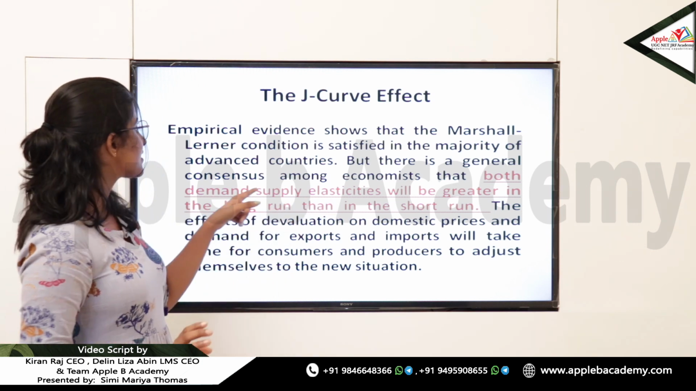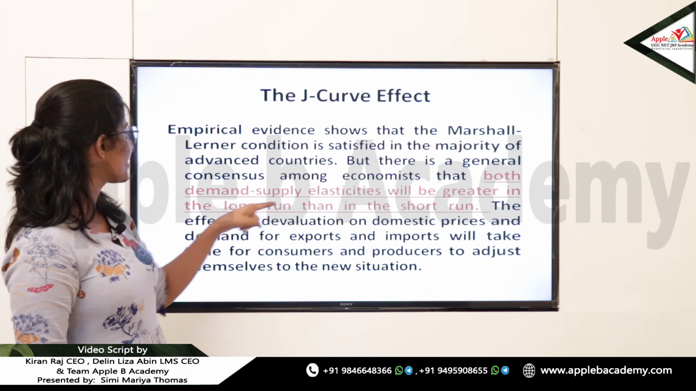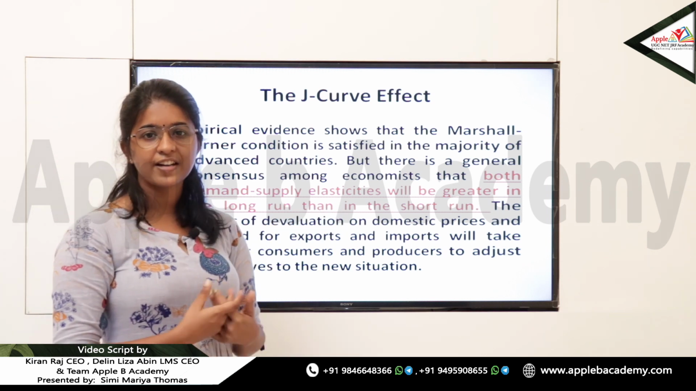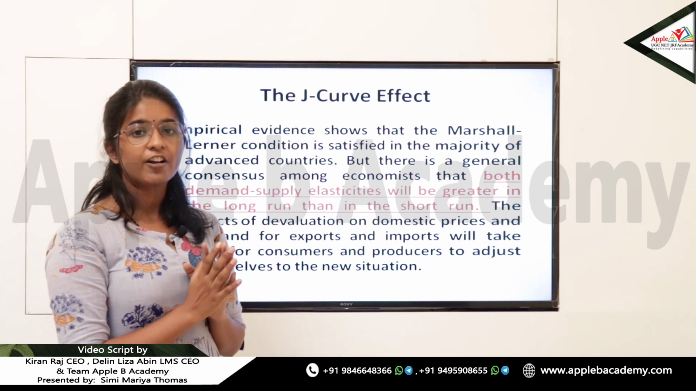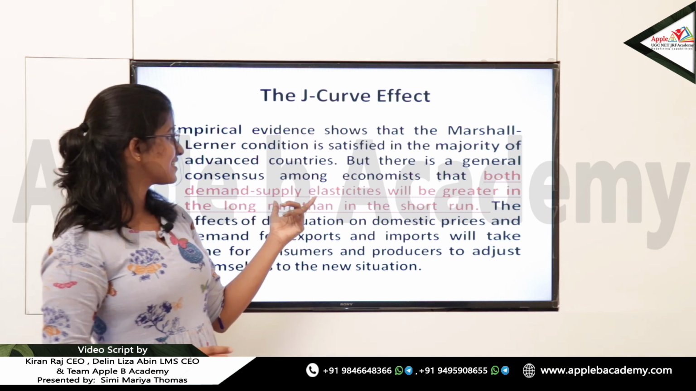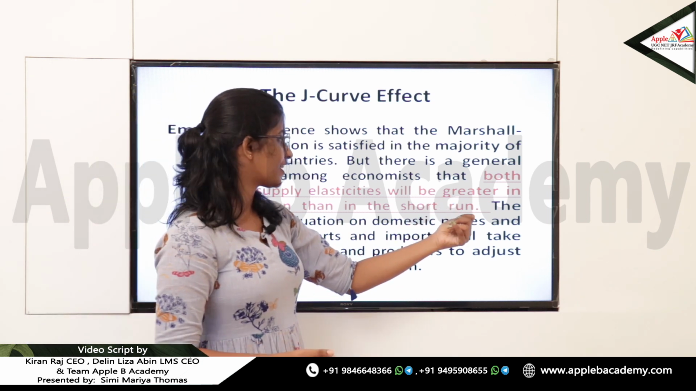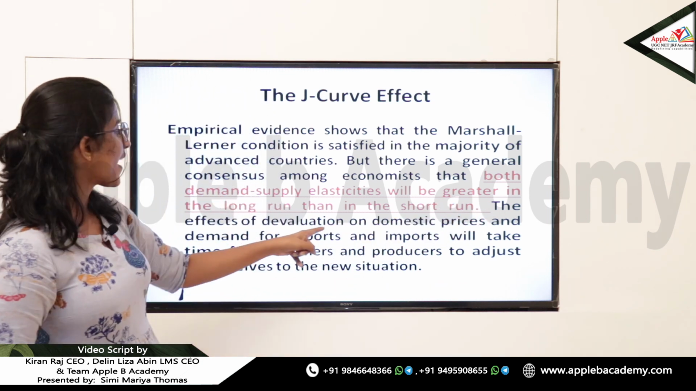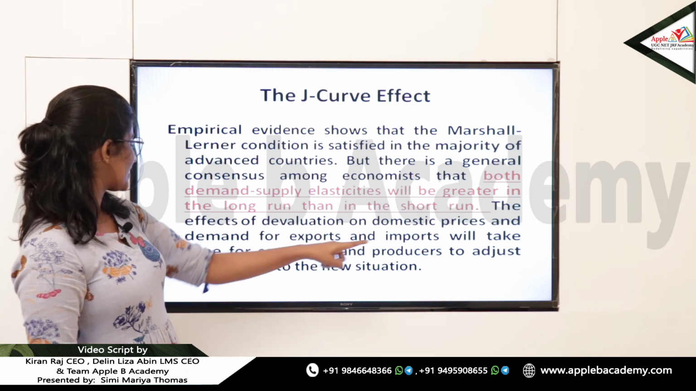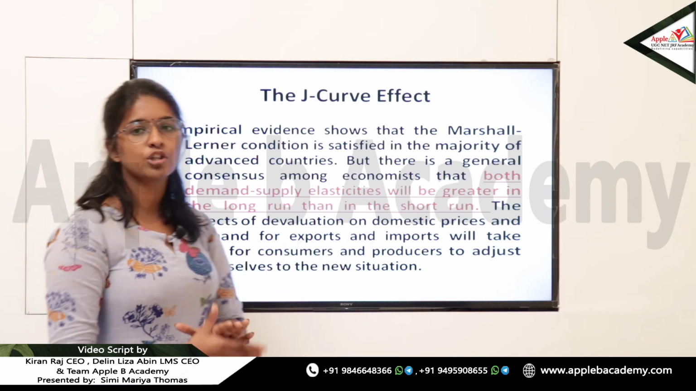But there is a general consensus among the economists that both demand and supply elasticities will be greater in the long run than in the short run. So through the empirical evidence in the J curve, it is understood that the demand and supply elasticities will be greater in the long run than in the short run. So the effects of the devaluation on domestic prices and demand for exports and imports will take time for consumers and producers to adjust themselves to the new situation.